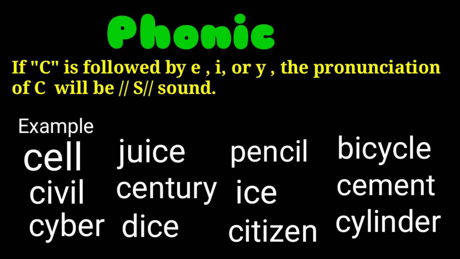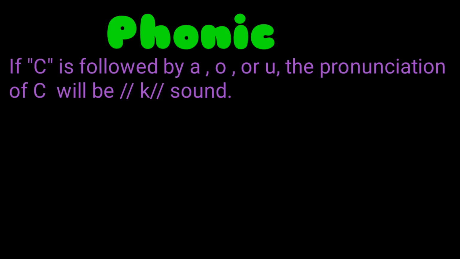Next, if C is followed by the vowel A, O or U, the pronunciation of C will be caw sound. For example, cap, C-A-P, and here C is followed by A. So the pronunciation of C will be caw sound, cap.